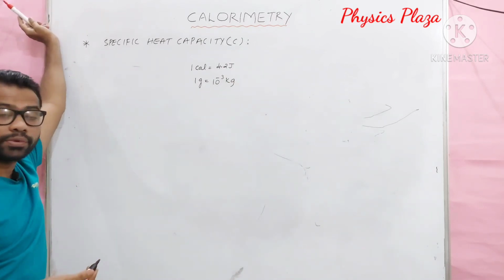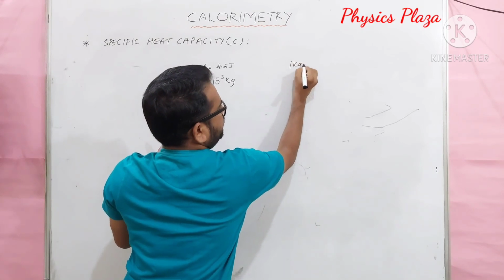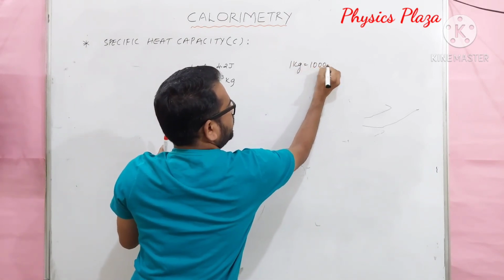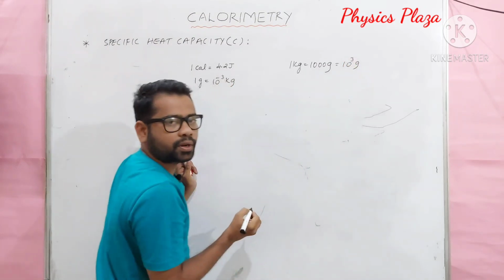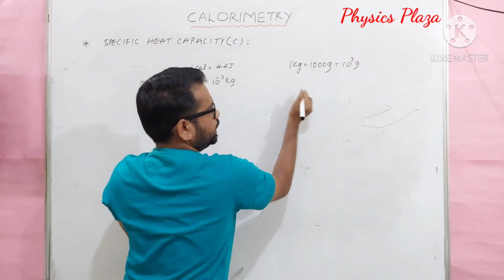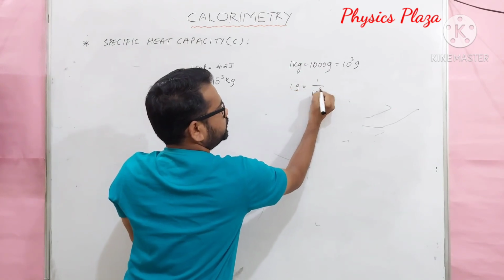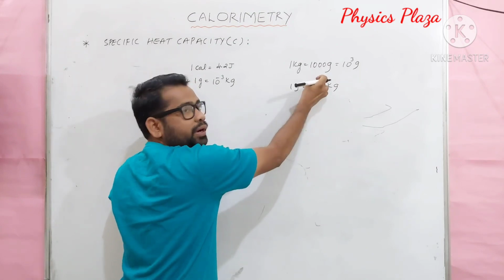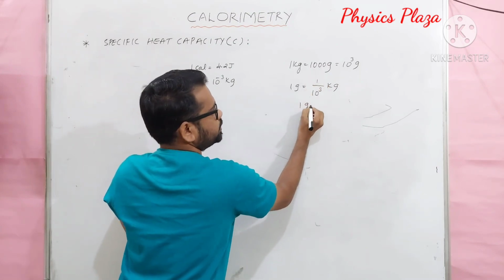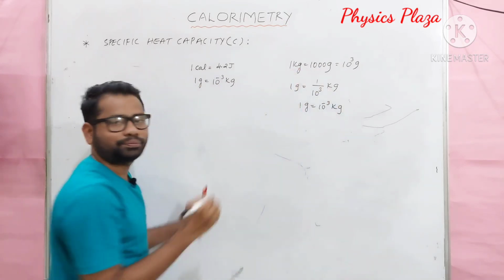Sir, how is 1 gram equal to 10 power minus 3 kg? Let me tell you. Children, we know that 1 kg is equal to 1000 grams. This we can write as 10 power 3 gram. As 1 kg is equal to 10 power 3 gram, 1 gram is equal to 1 by 10 power 3 kg. So when this denominator is taken as numerator, it will become 1 gram is equal to 10 power minus 3 kg. This is how we got it.